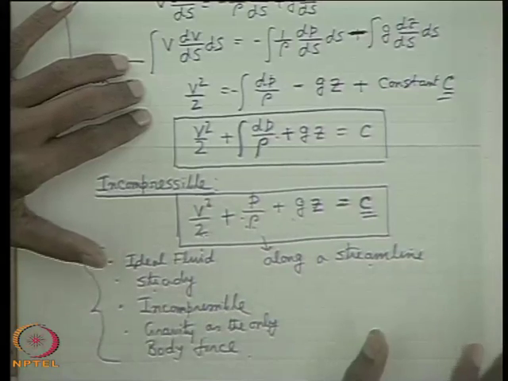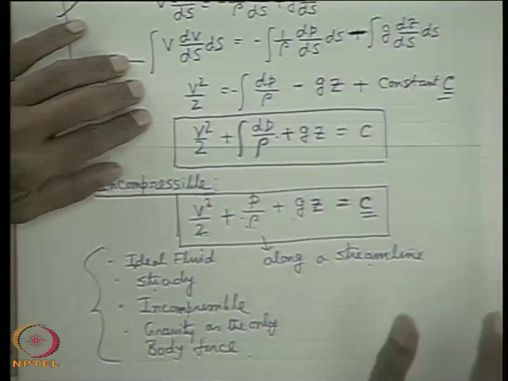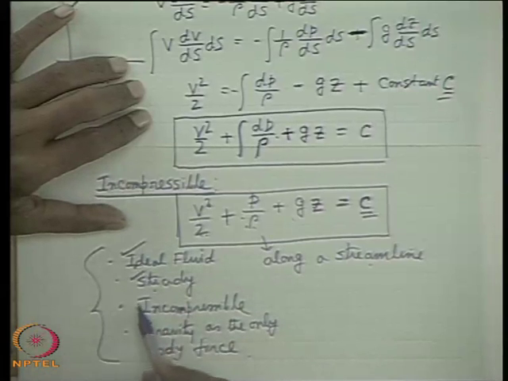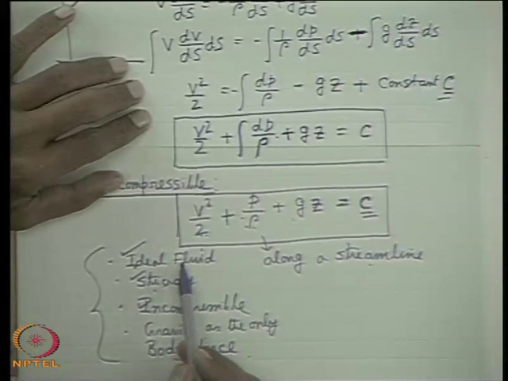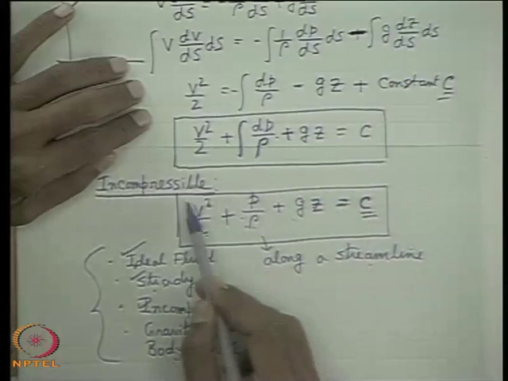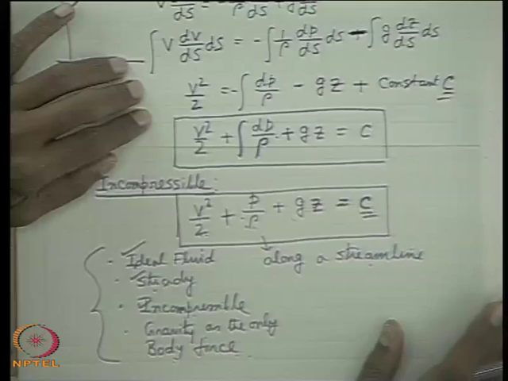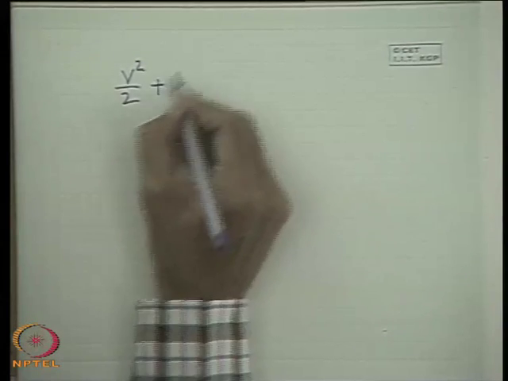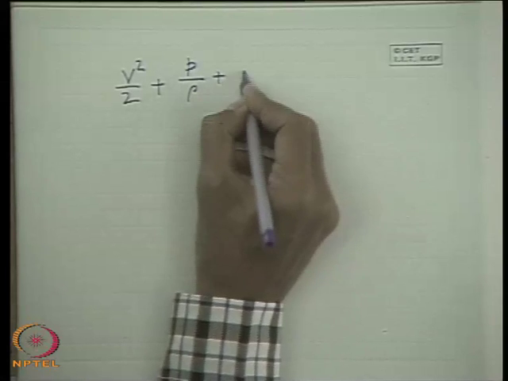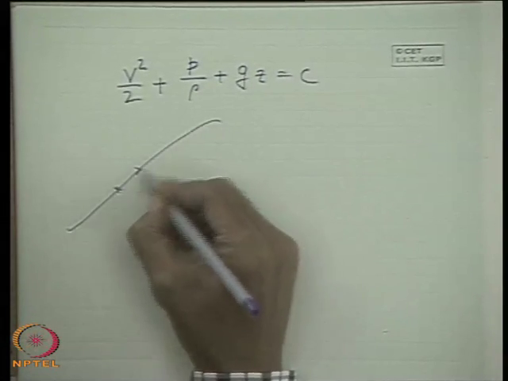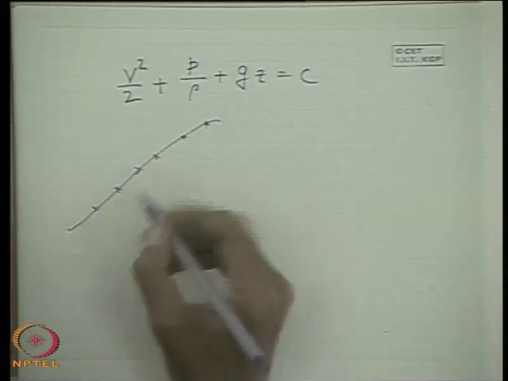We can compose this in a different way. A person who can compose nicely in English can compose it in a much better way, but one should not forget that this is steady flow of an ideal and incompressible fluid with gravity as the only body force, and along a streamline the sum of these three terms must remain constant. So what do these three terms indicate? Let us come to the physical aspect of this equation: V square by 2 plus P by rho plus gz is equal to constant. Along a streamline, the sum of these three terms at all points remains constant.